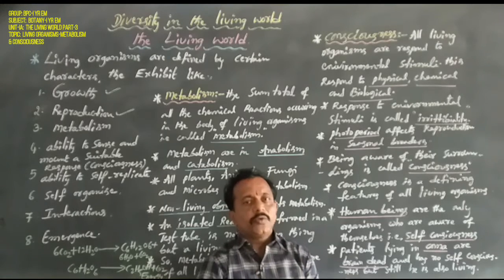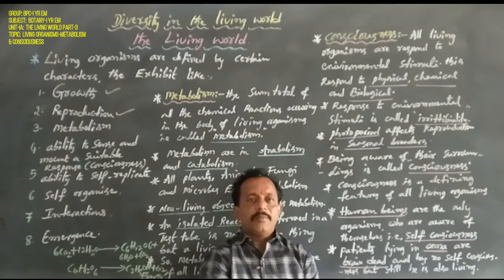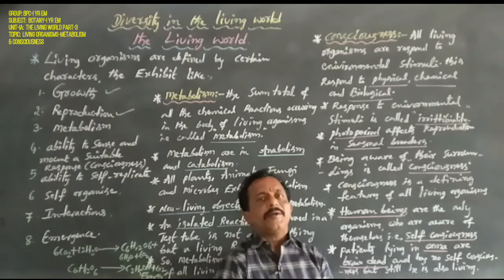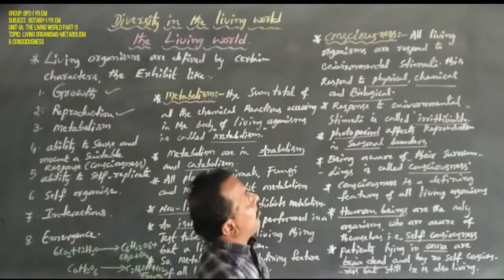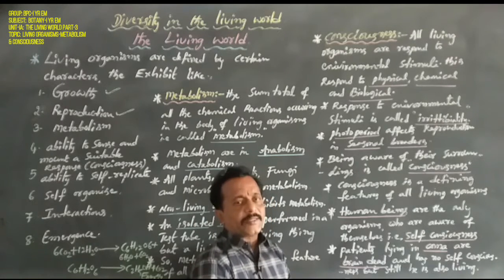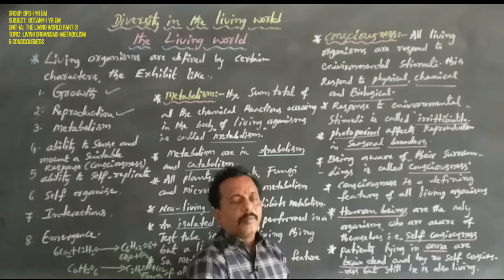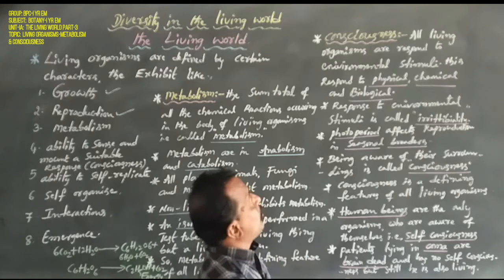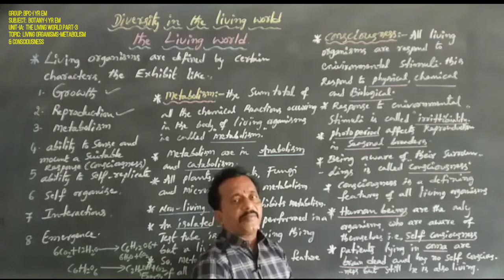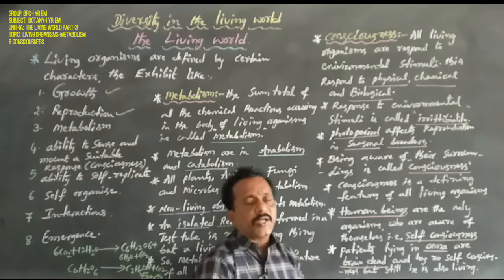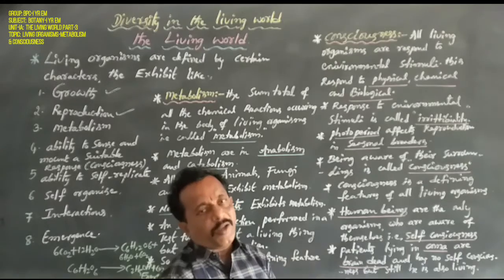This response can be to physical, chemical, and biological stimuli. Dear students, all living organisms on the earth, including all plants, all animals, all human beings, and all microbial organisms, respond to environmental stimuli, either physical, chemical, or biological.